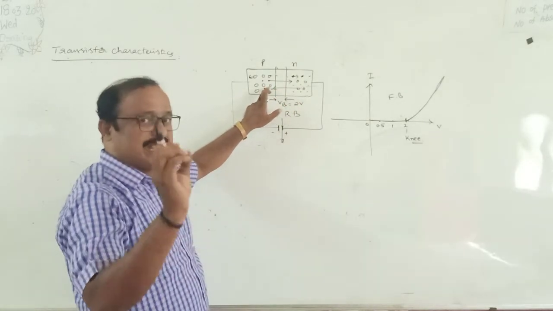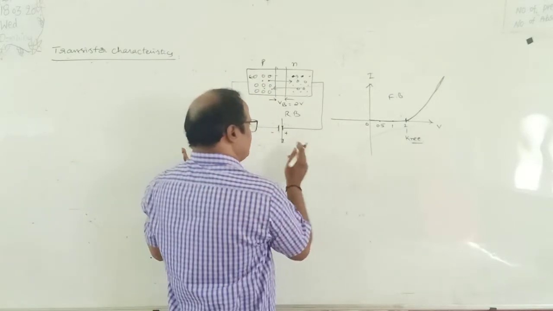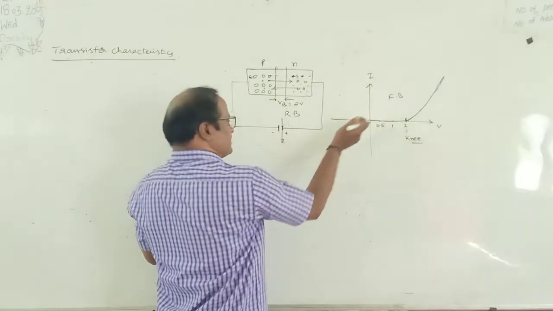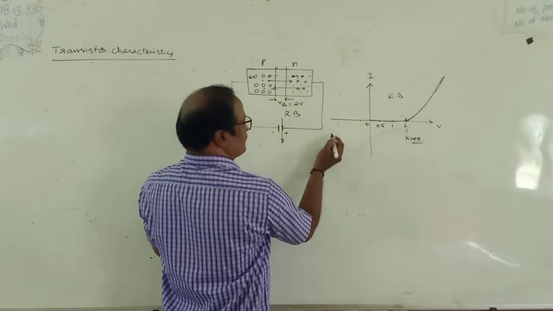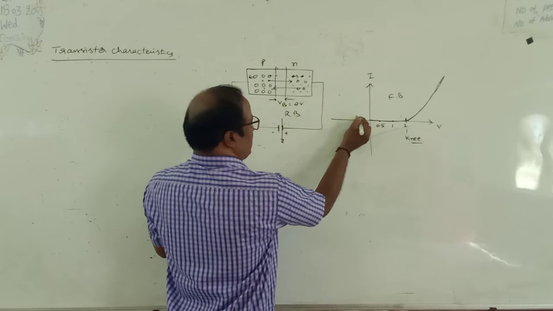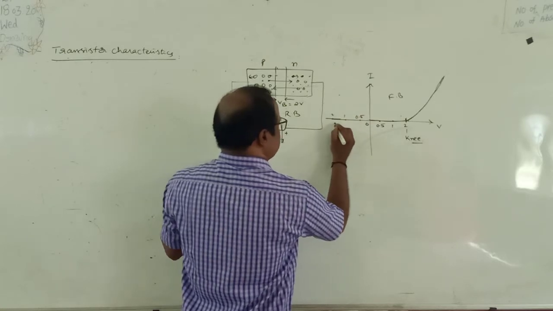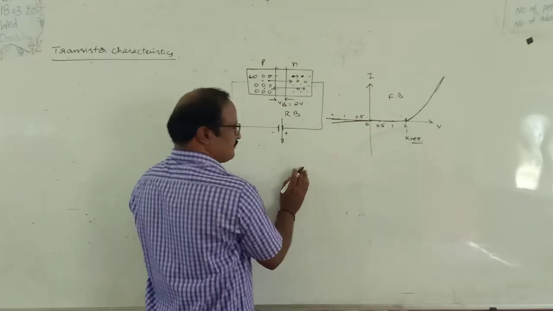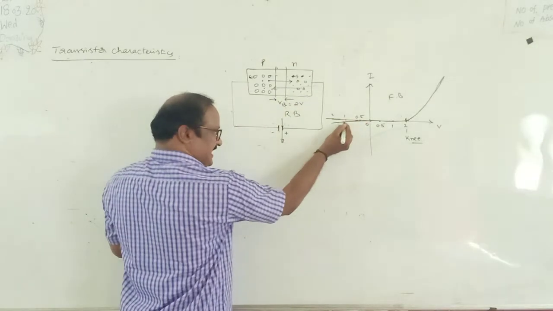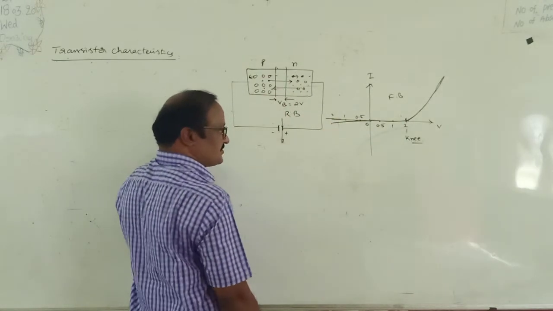It is measured in microamperes. Now, compared with forward bias, the potential difference will be reversed, meaning negative potential difference. If we increase it to 0.5 volts, 1 volt, 2 volts, the current increases only slightly, because this slight increase in current indicates it is due to minority charge carriers.